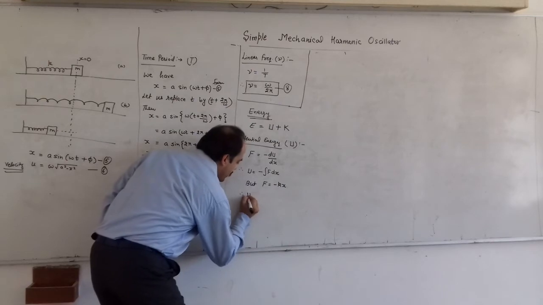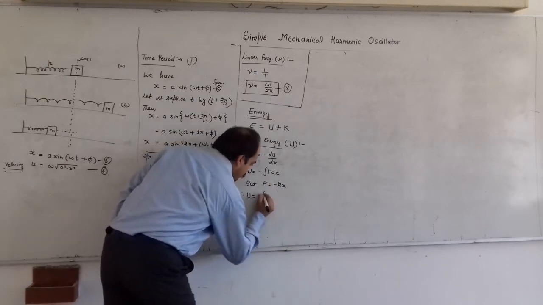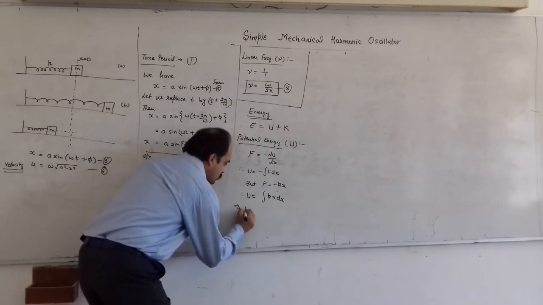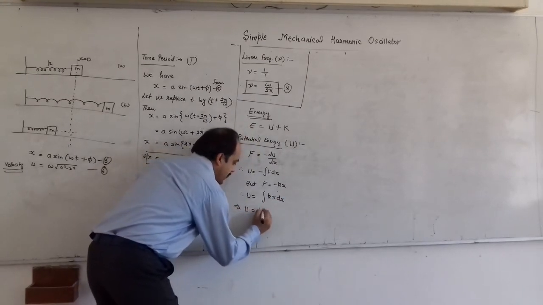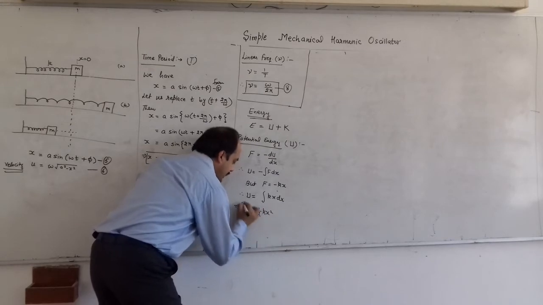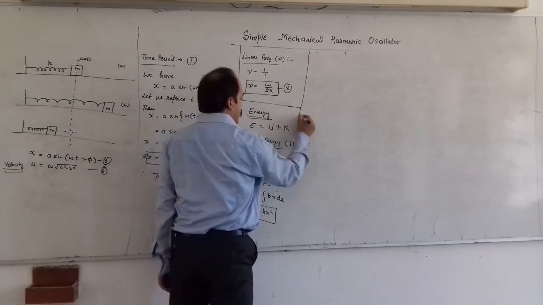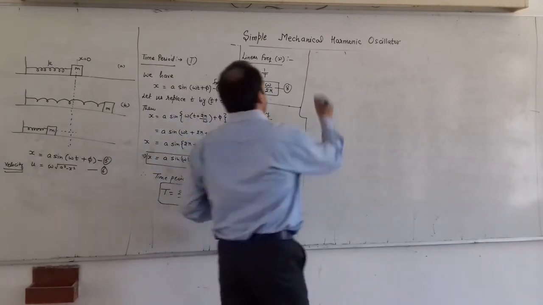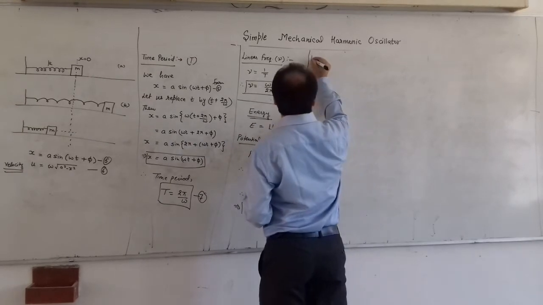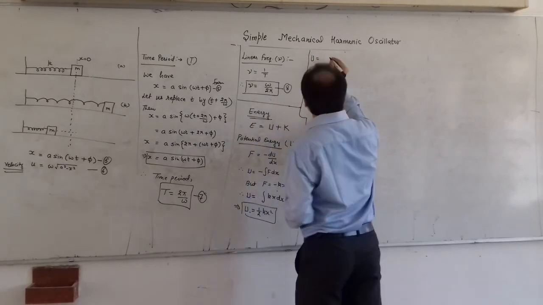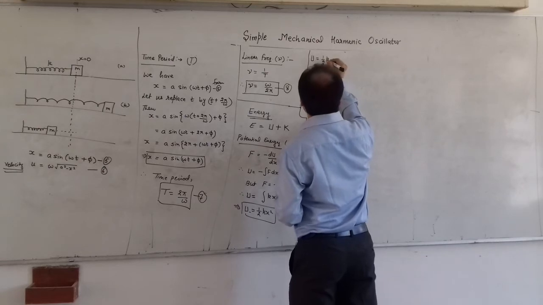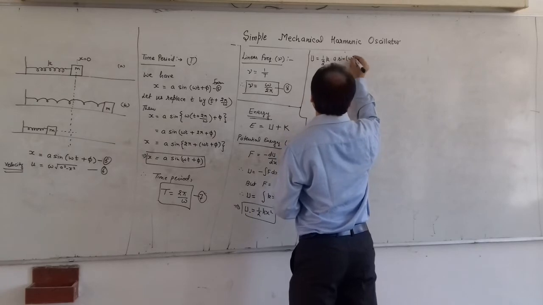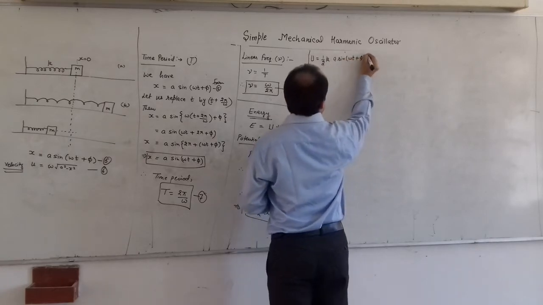Therefore U becomes, minus minus cancels out, integral of kx dx, and we will get U is equal to half k x squared. We can put the value of k, or we can put the value for x also. So putting the value of x, we get U is equal to half k, where x is equal to A sin(omega t plus phi), all squared.